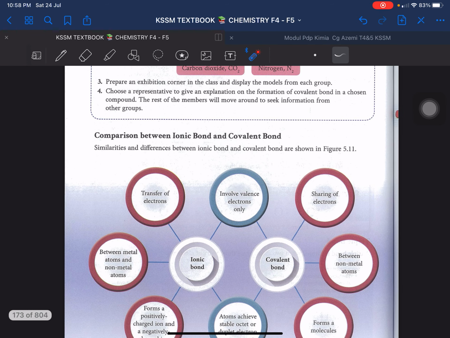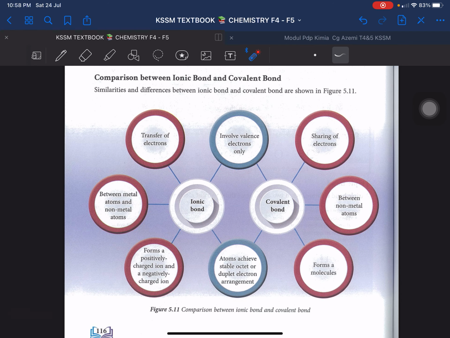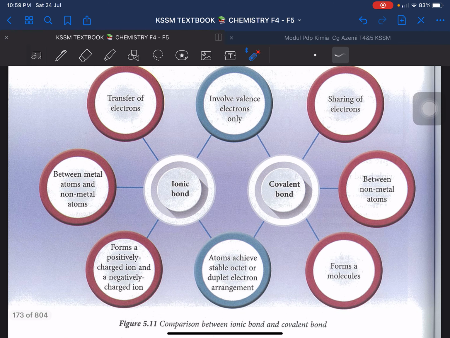Okay, so let us compare. What is the difference between covalent bond and also ionic bond? There are similarities. Yang blue one ni, ini similarities. So ionic bond and covalent bond involve valence electron only. Kan? When we want to form ionic bond ka, covalent bond ka, we only will disturb the valence electron. Sharing, kita pakai valence electron. Ionic, one will donate, one will receive. We only will involve valence electron. Dua-dua involve valence electron. Next, atoms achieve stable octet or duplet electron arrangement.